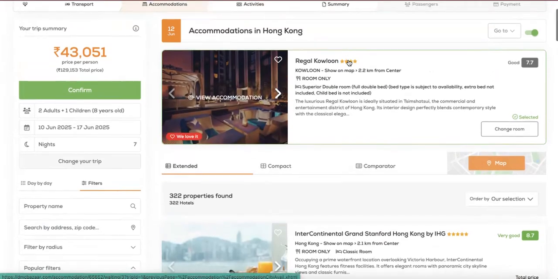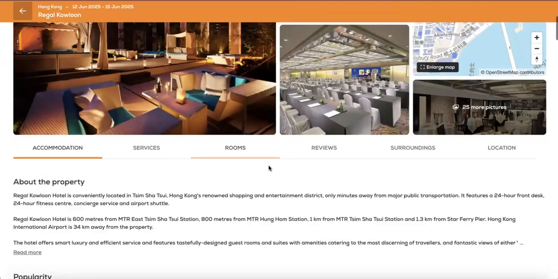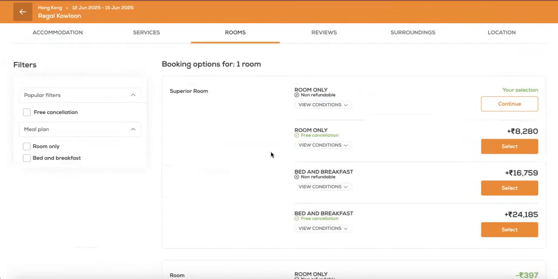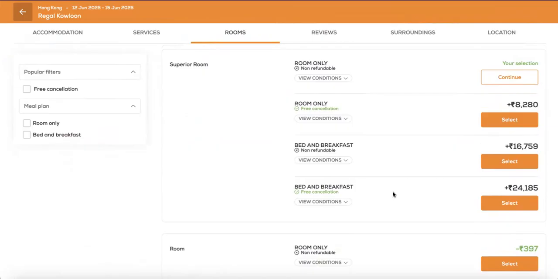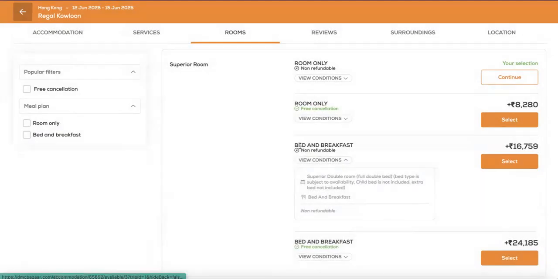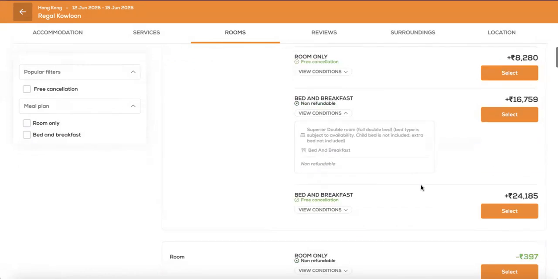Moving to Hong Kong, if Regal Kowloon is a good option, note here that room only has been selected. Feel free to click on change room and you'll be able to search rooms further available with breakfast. The system pulls dynamic best available inventory for you to book instantly. So if you're looking for a better rate, simply book the non-refundable product at a lower price, or feel free to choose a room without cancellation at a slightly higher price and block it on time limit.